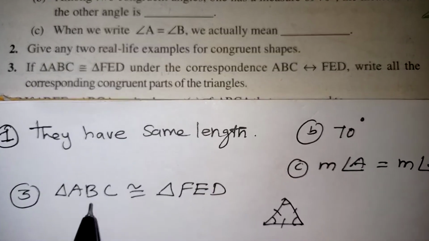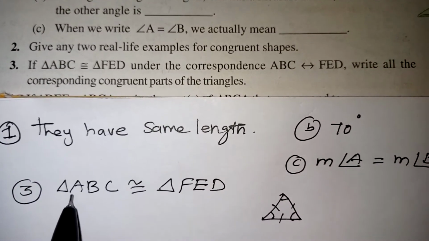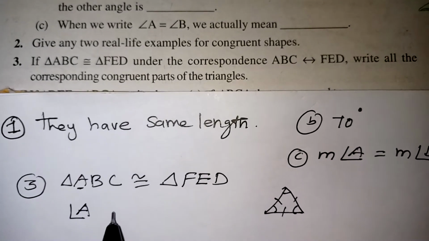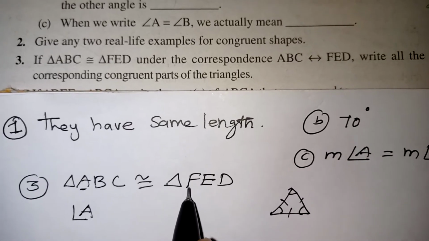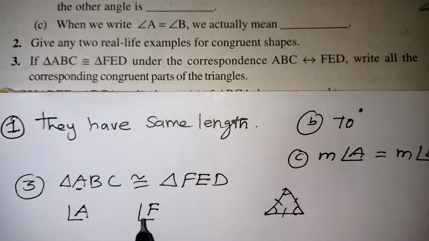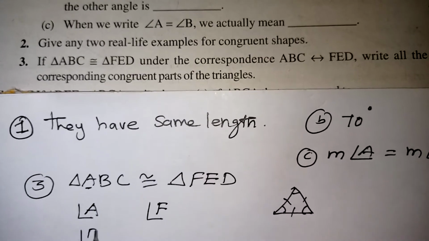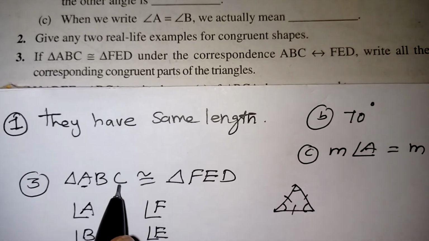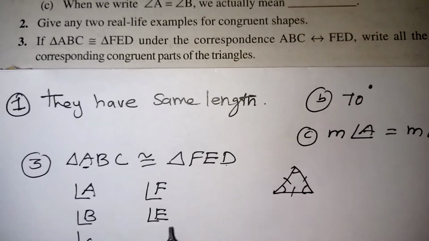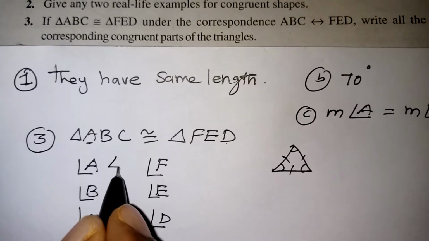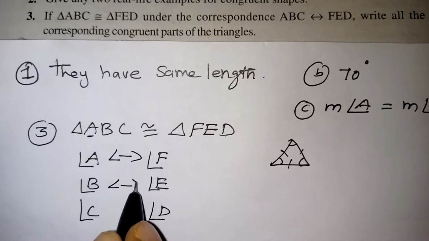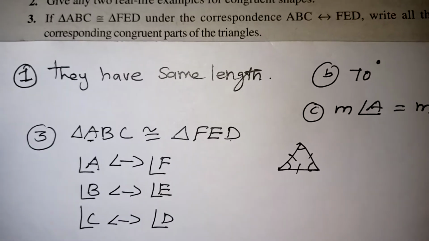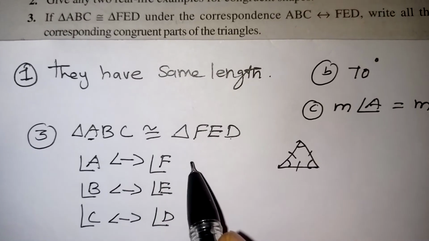Now for triangle ABC, if I take the first alphabet, that is A, I can mention it as angle A. Then angle A will be equal to, here the first alphabet is F, so angle F. The second alphabet is B, so angle B is equal to, here the second alphabet is E. Like this we should write. The third angle is C; here the third angle is D. So these are corresponding. Now all the 3 corresponding angles we have written.